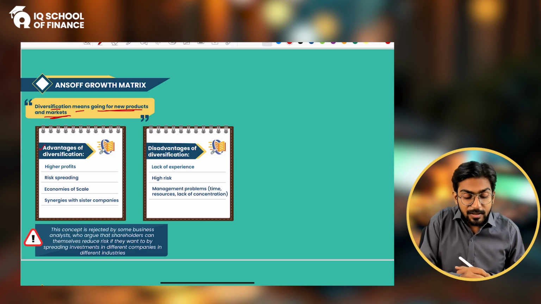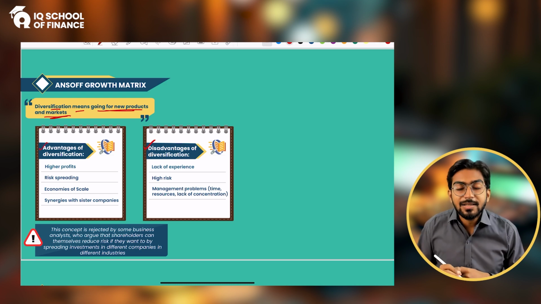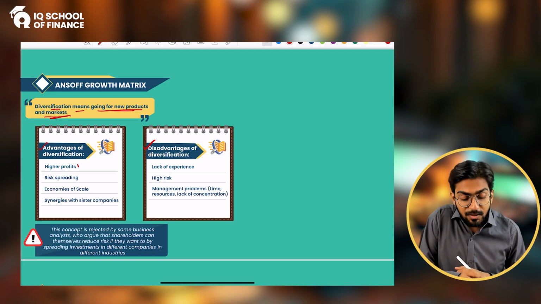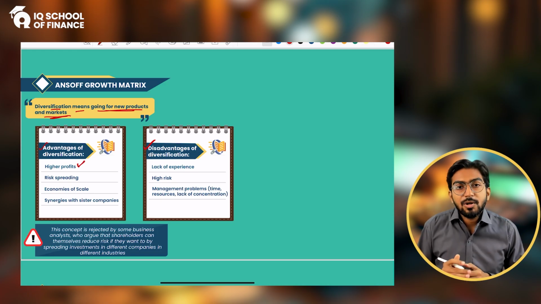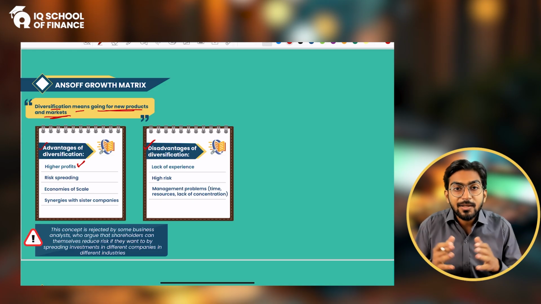There are a few advantages and a few disadvantages of diversification. What are they? Diversification gives you high profits, because when you are diversifying, you are expanding your portfolio, the way we discussed in the BCG matrix. Remember? Or maybe we will cover the BCG matrix at a later stage. It is a very common practice that companies deal in multiple products.